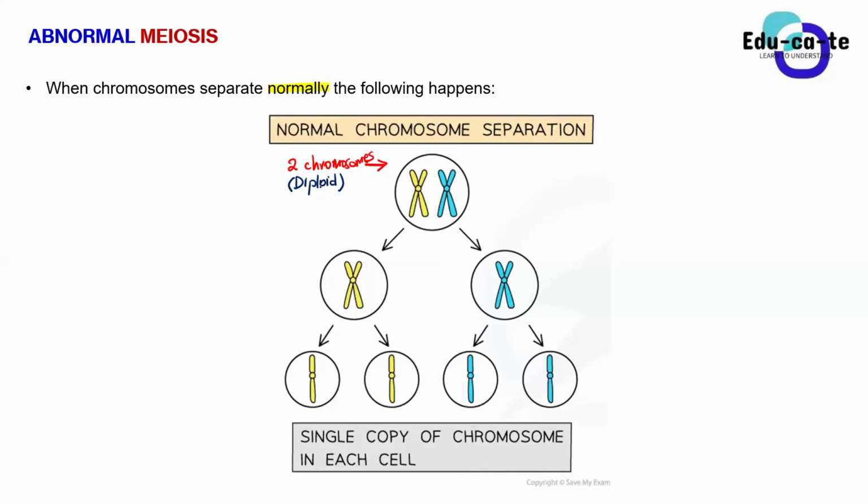So we expect the 4 gametes at the end of the second meiotic division to all have half the number of chromosomes of the original cell. That's why we say that they are haploid.